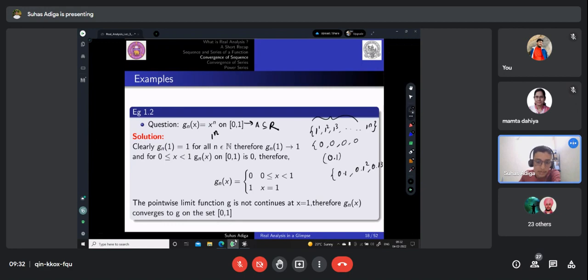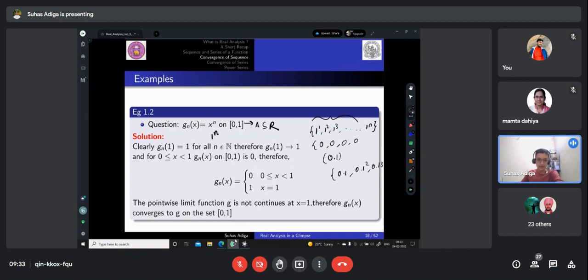So we have two things here. g_n of x converges to 0 for x between 0 and 1, and it converges to 1 for x equal to 1. So here the pointwise limit function is actually not continuous at x equal to 1, but still it is converging, right? The limit actually exists. If the limit exists, we call it convergent. We don't care if it is converging to the same number or not, but if the limit exists, we call it convergent, right?